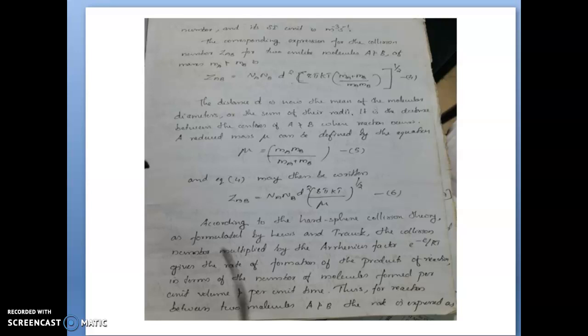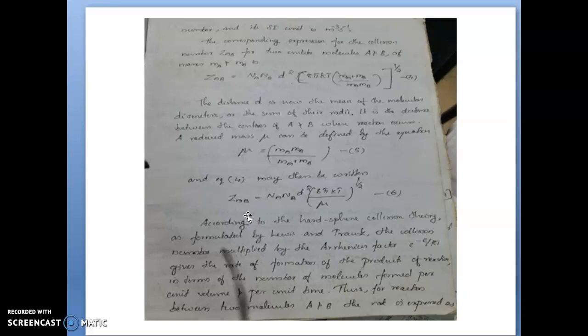So the reduced mass mu can be written as Ma Mb divided by Ma plus Mb. The above equation is substituted by the reduced mass mu. Then we can write this equation as ZAB equal to Na Nb d square (8 pi kT by mu) raised to half.